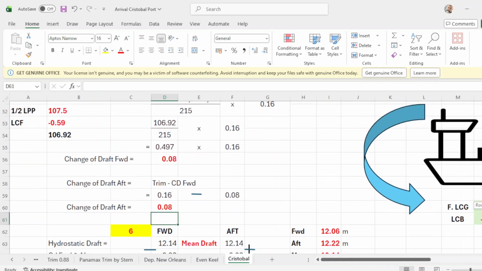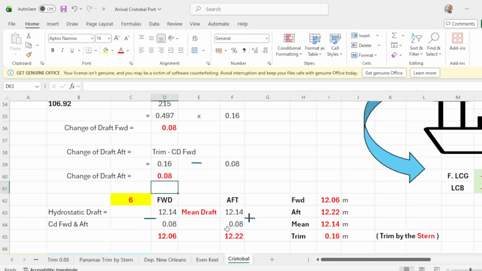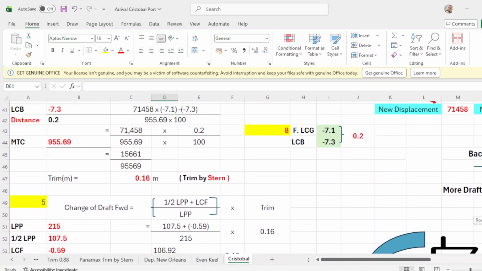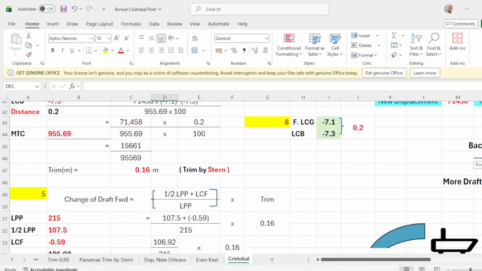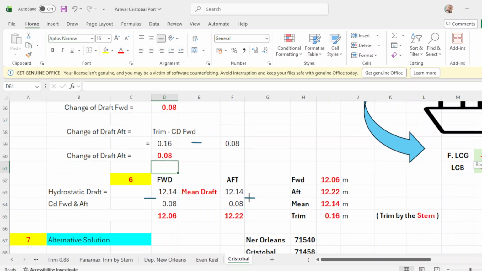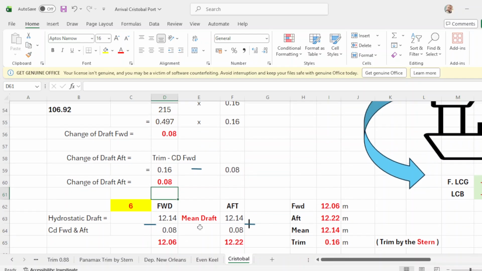Okay, then now apply your forward, which is 12.4. Your main drop here is 12.4. Okay, your arrival in Cristobal. So forward 12.4, up 12.4. Apply now the change of drop forward and up. So forward, change of drop forward is 0.08 and up is 0.08.